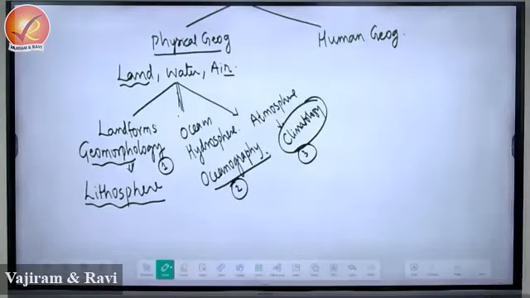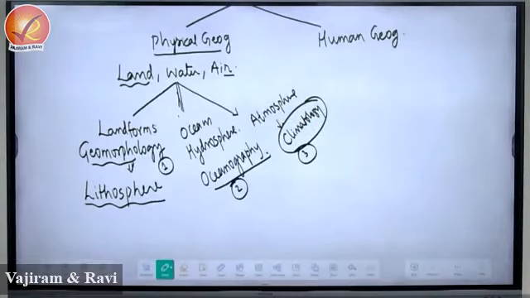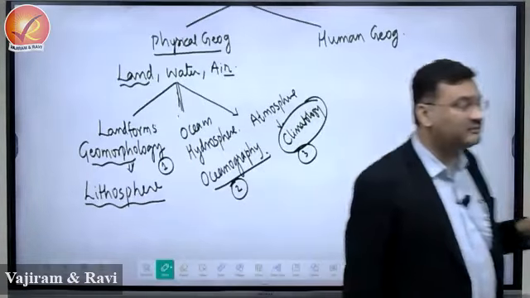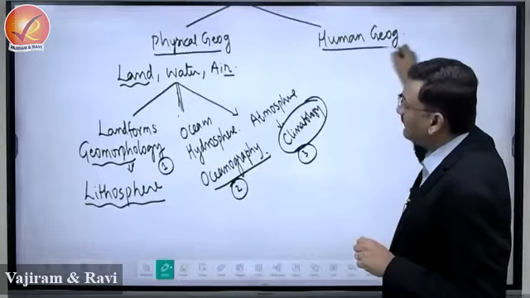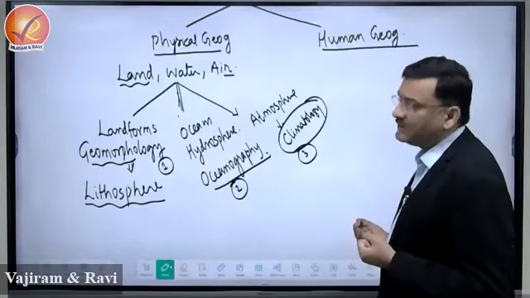So we are primarily classifying geography into two parts, physical and human. Now both are there. This constitutes the fundamental topics for both GS as well as optional students, right? In optional also, those who are opting for geography, this will be your foundation of physical geography in paper 1, right? So three segments.